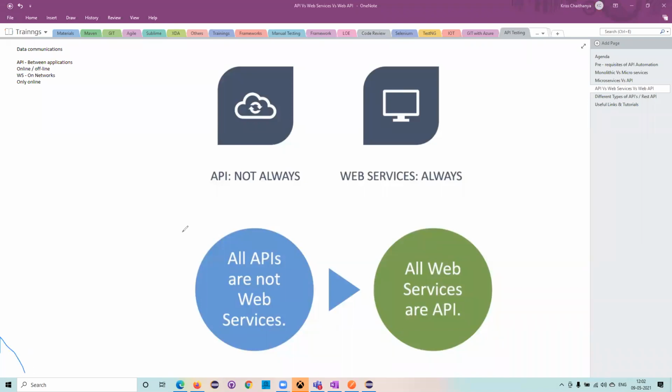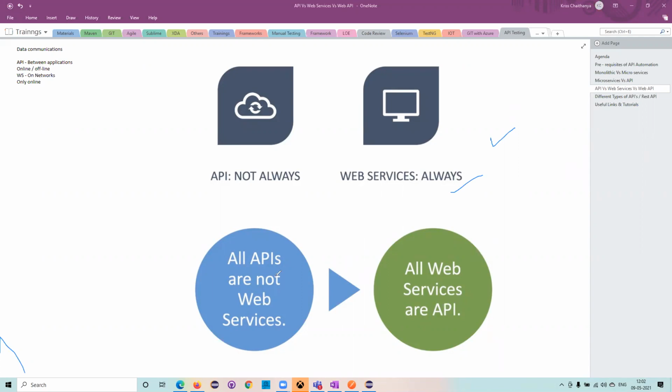Okay, so now I'm taking the silence as yes, and I'm proceeding further. So this is the first pointer which I have discussed. APIs can be accessed offline or online. Both ways APIs can be accessed, but web services should always be online. If the internet is not there, then it will not work. That's simple. Okay, I understood.